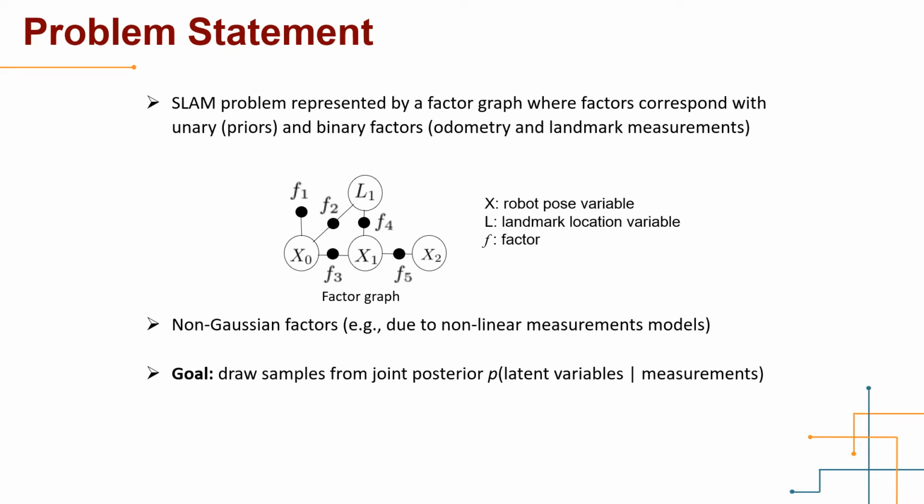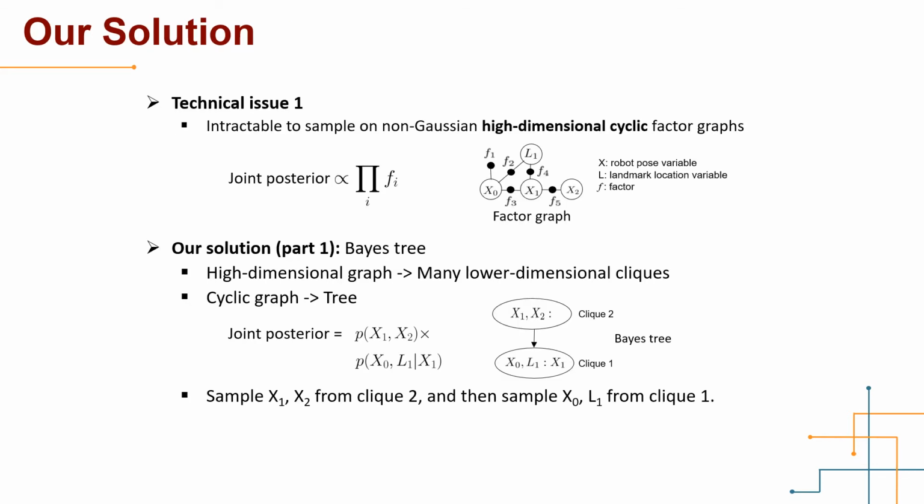The goal of this problem is to draw samples from the posterior distribution. Since the joint posterior is proportional to the product of factors, that product will be our target density for sampling. The first technical issue lies in the graphical structure. SLAM problems are usually high-dimensional and cyclic, so it's hard to sample the target density directly. Part 1 of our solution is to deal with this issue by the Bayes tree.